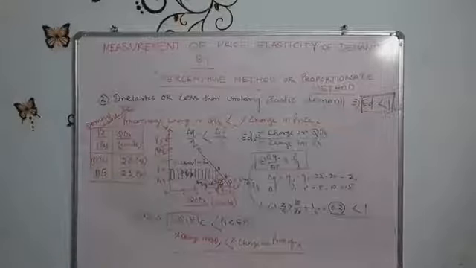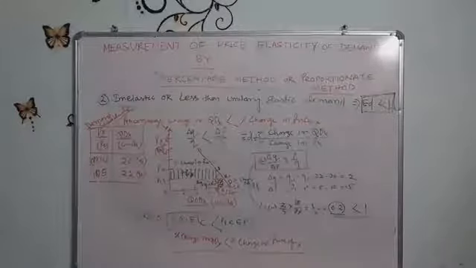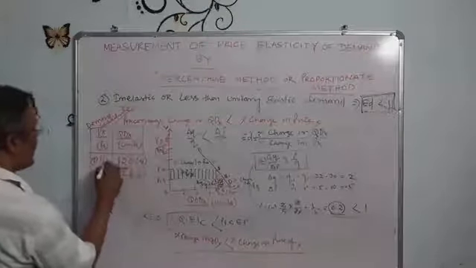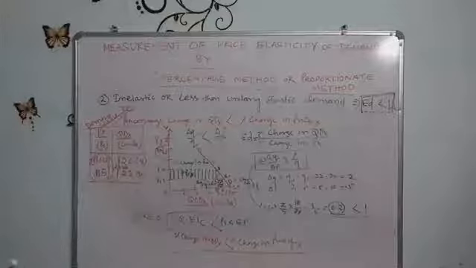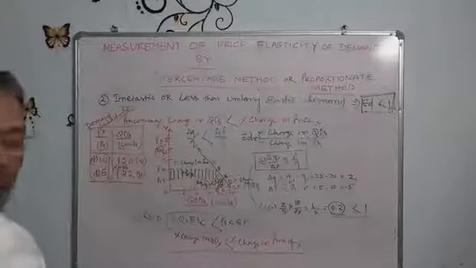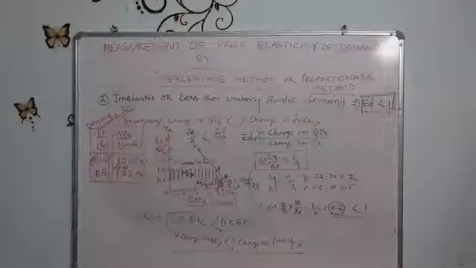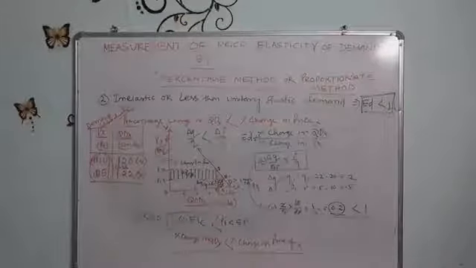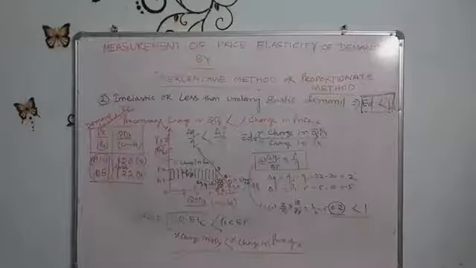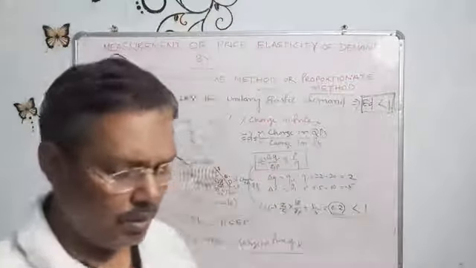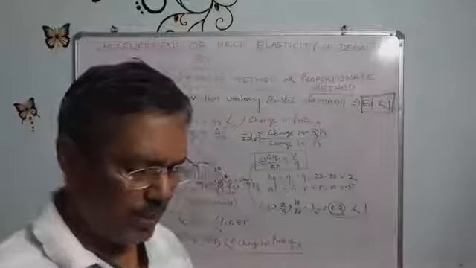When the price decreases from 10 rupees to 5 rupees, quantity demanded increases from 20 to 22. This percentage change, 20 to 22, is less than the percentage change in price, which is called inelasticity of demand, or less than unitary elastic demand, or elasticity of demand is less than 1. That is the second method of measurement of price elastic demand, the inelastic or less than unitary elastic demand.